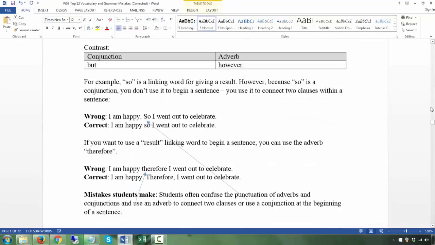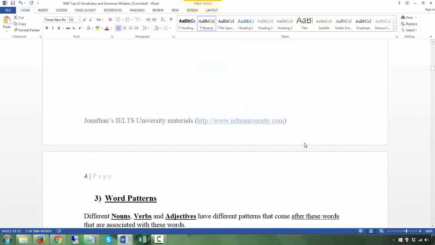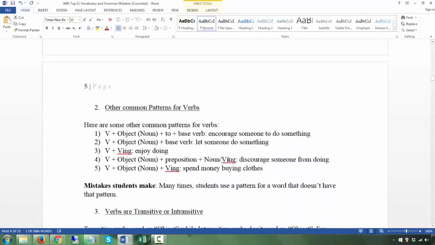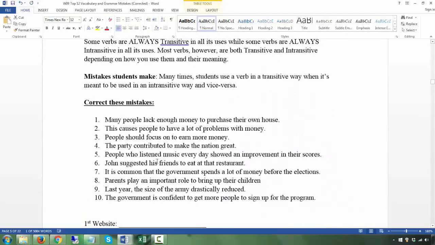So focus on earning. So you have the wrong word pattern. Just now was focus plus to plus base, whereas focus is focus plus preposition.